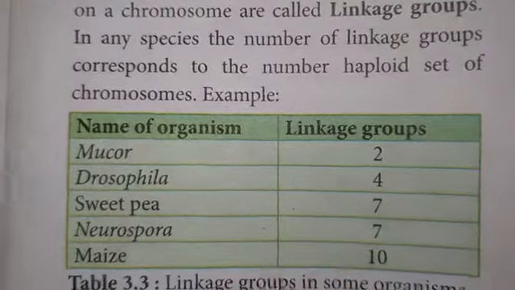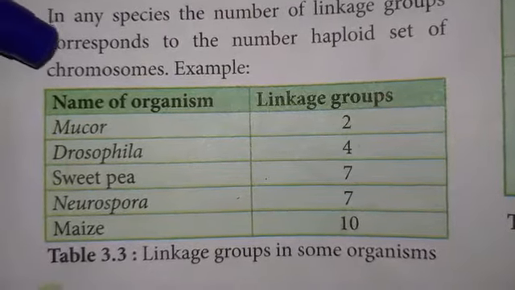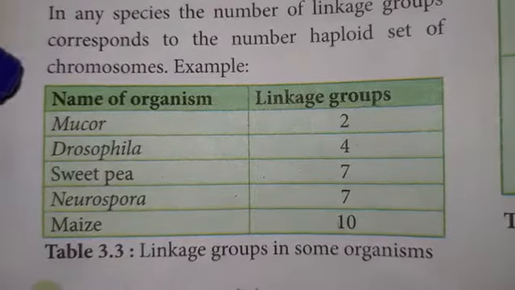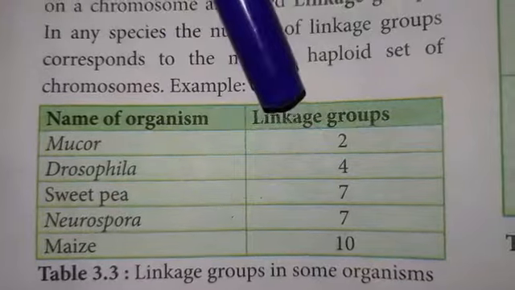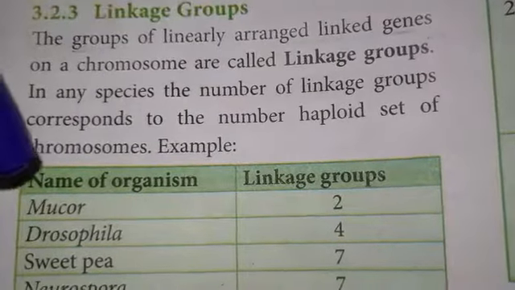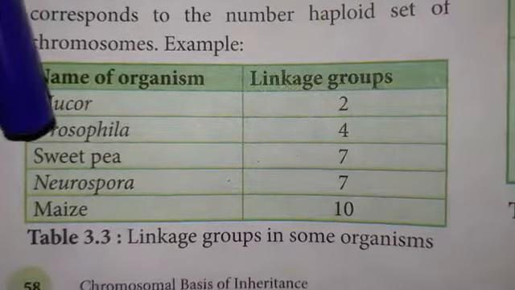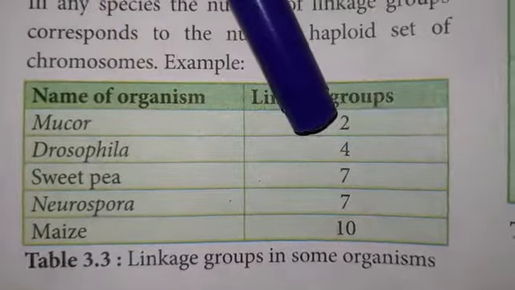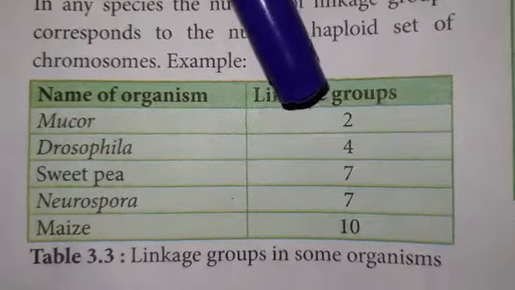For example, the human being possesses 46 chromosomes. So the linkage groups are 23. Similarly, Mucor possesses 2, the linkage group, that is the haploid set of the chromosome is called a linkage group. Mucor 2, Drosophila 4, that is the number of diploid chromosomes in Drosophila is 8.